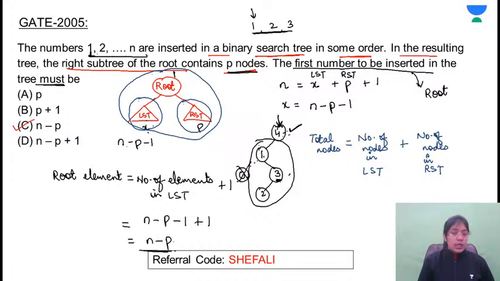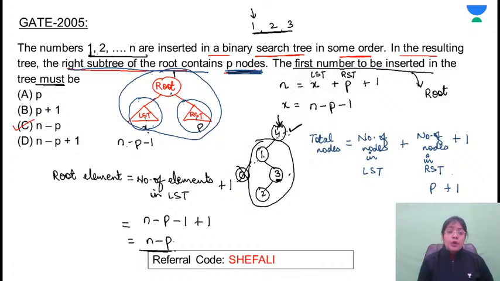यहां पे तो नहीं छोड़ सकते. प्लस 1. प्लस 1 क्यों कर रहे हैं? क्योंकि जब आप टोटल नोड्स कैलकुलेट कर रहे हो, नंबर ऑफ नोड्स इन द लेफ्ट सबट्री प्लस नंबर ऑफ नोड्स इन द राइट सबट्री प्लस 1. प्लस 1 is for root. And it's given in the question that the number of nodes in the right subtree of the root contains p nodes. Right? So if it is p nodes, so I have substituted the value here p plus 1 as it is रहेगा.